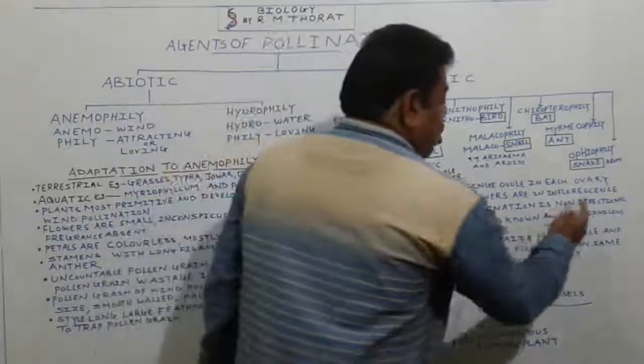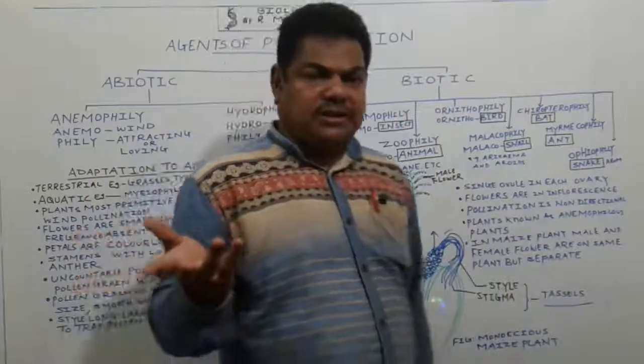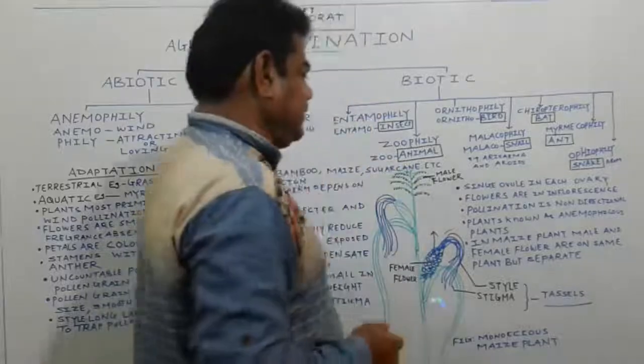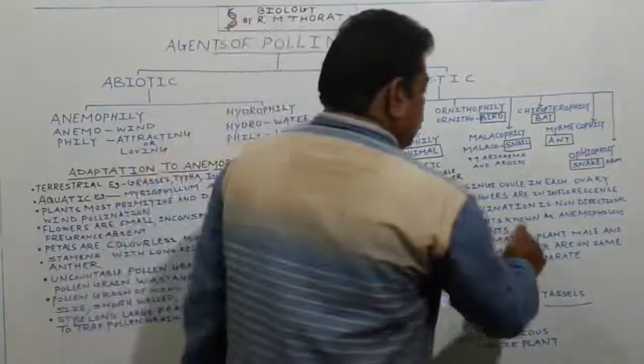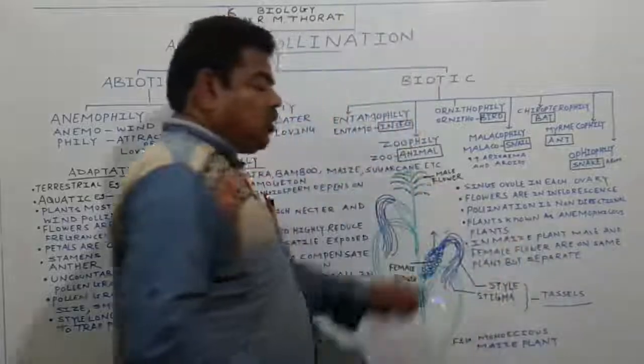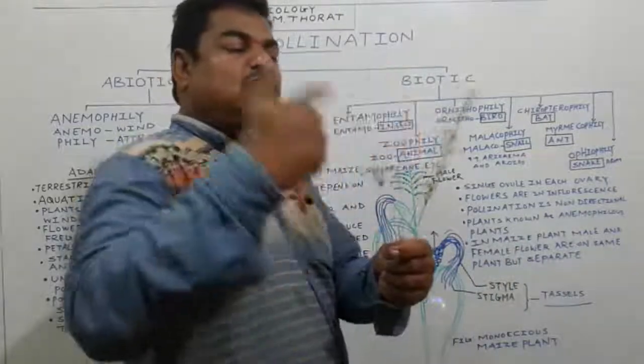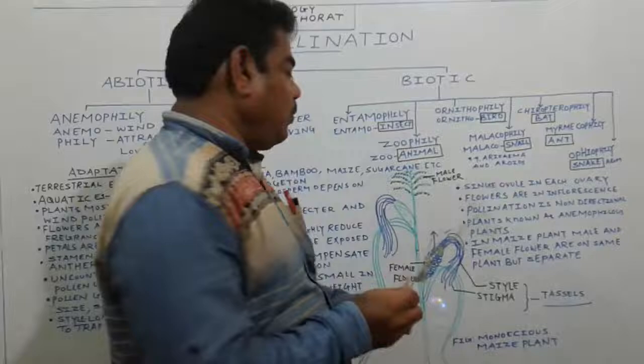Then pollination is non-directional, due to which more wastage of pollen grain takes place. Then the plant is known as an anemophilous plant. These all plants are anemophilous plants because this plant totally depends on wind for the process of pollination.